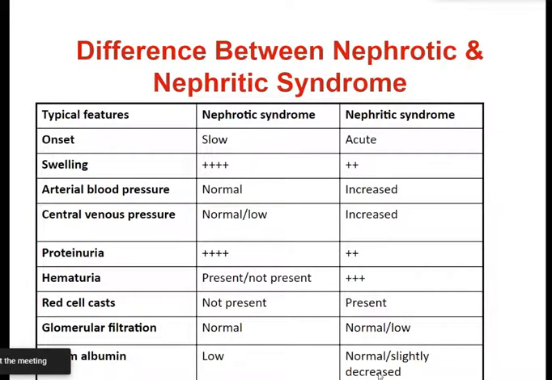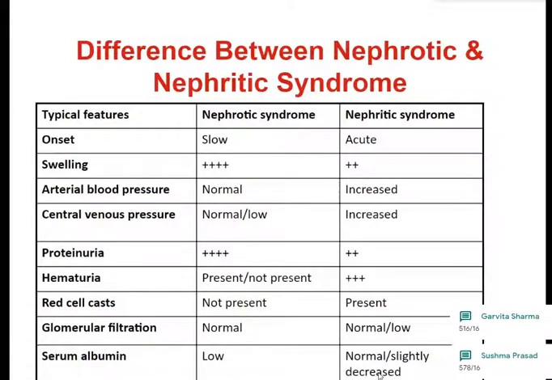I projected this slide in the beginning of glomerular diseases also, and I am projecting this for you again to tell you the differences between nephrotic and nephritic syndrome. It is very important to remember because at times you tend to get a short note, that is, how do you differentiate between nephrotic and nephritic syndrome.